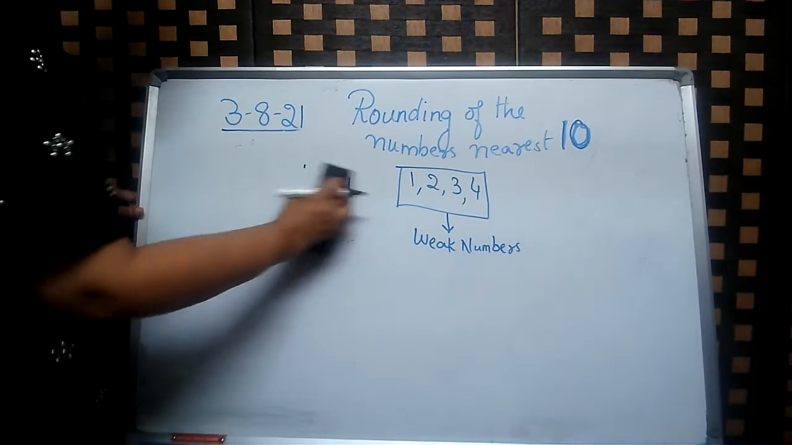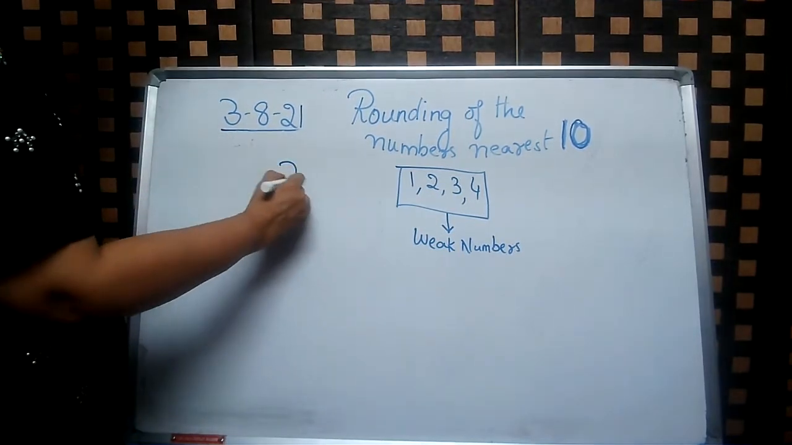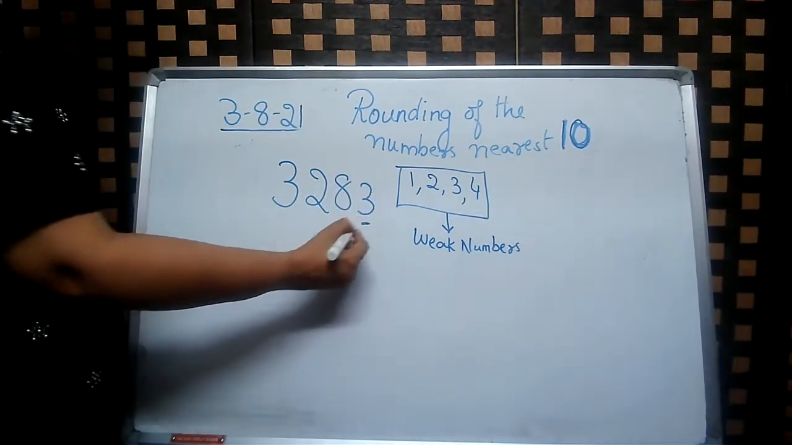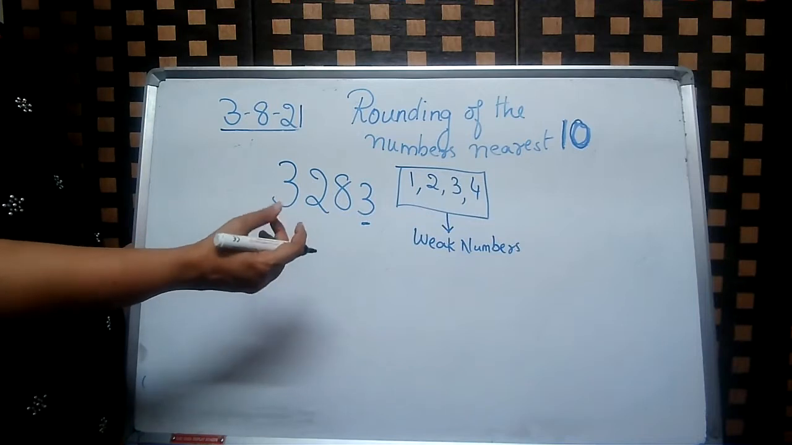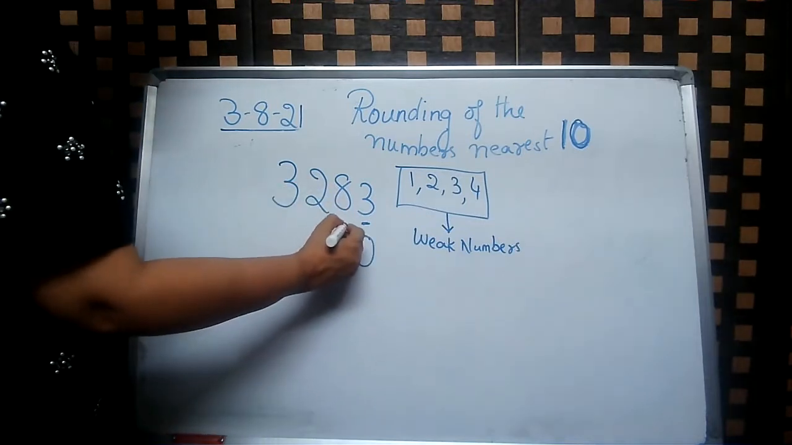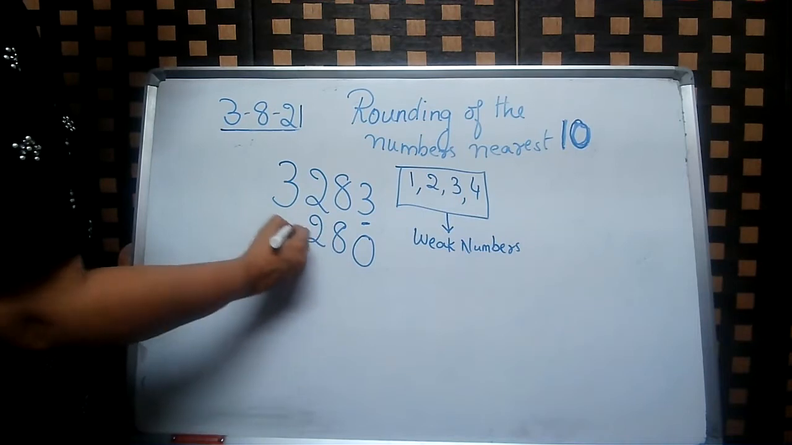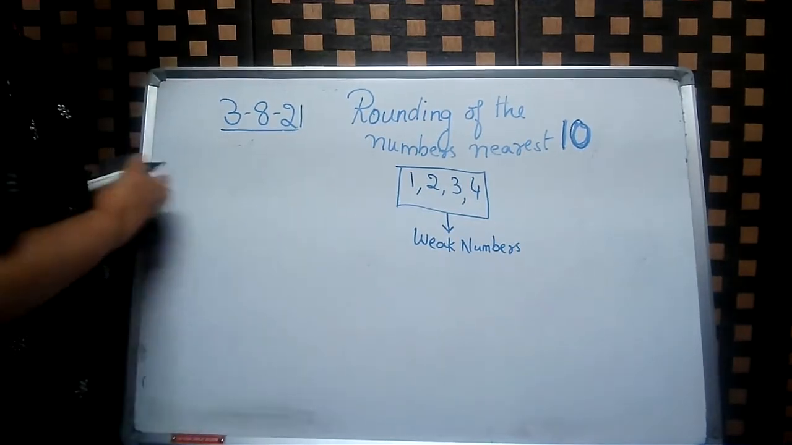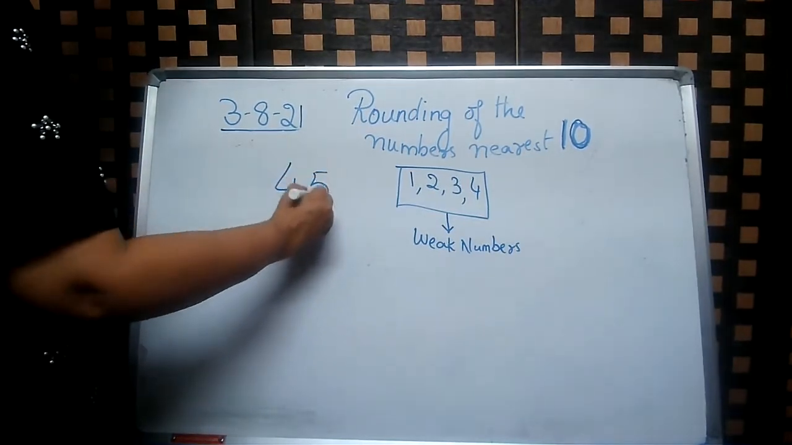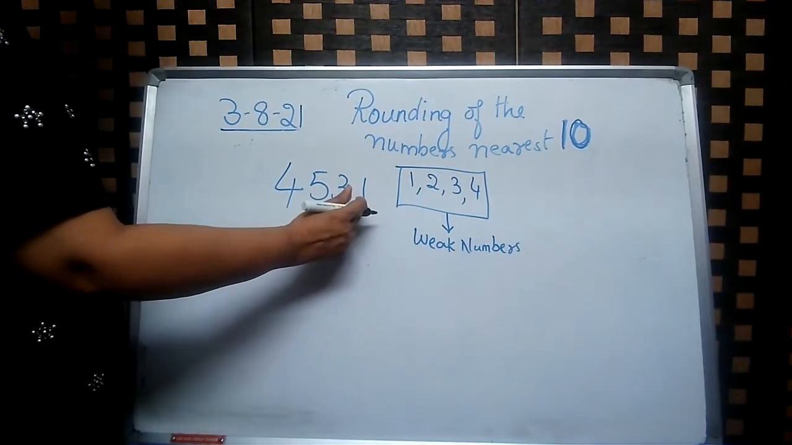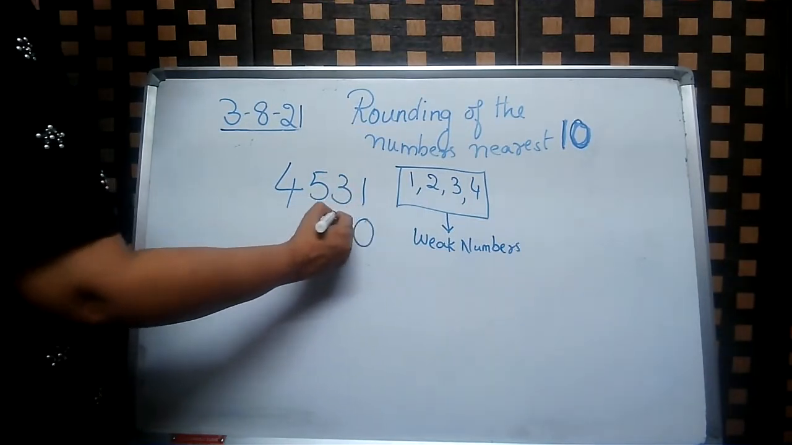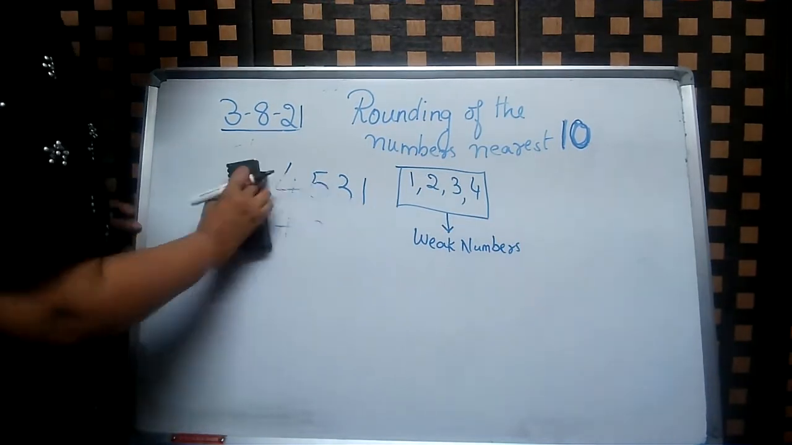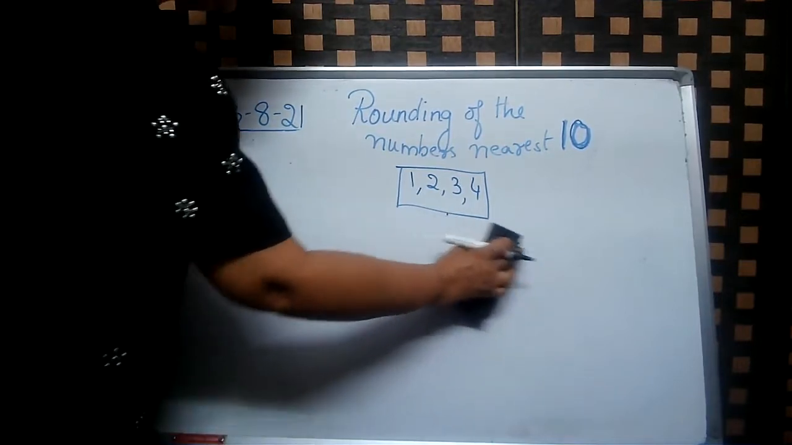Now let us take a 4-digit number. 3283. So 3. So as I told you, 1, 2, 3, 4. Ones place is 0. Tens place, hundreds place, and thousands place remain the same. Let's take one more example. 4531. 1 is a weak number. Ones place is 0. Tens place, hundreds place, thousands place remain the same. So now we can say that 1, 2, 3, 4.